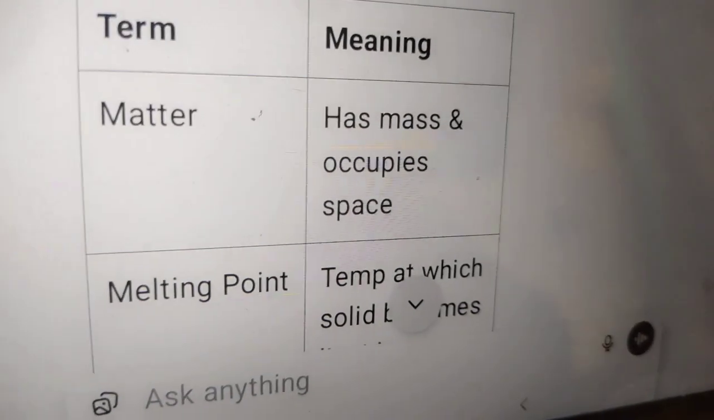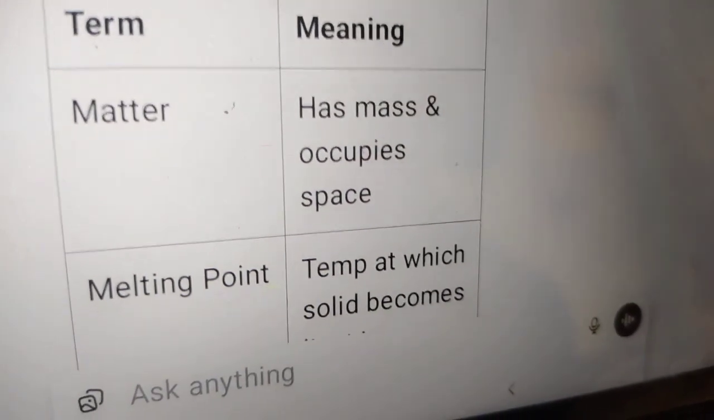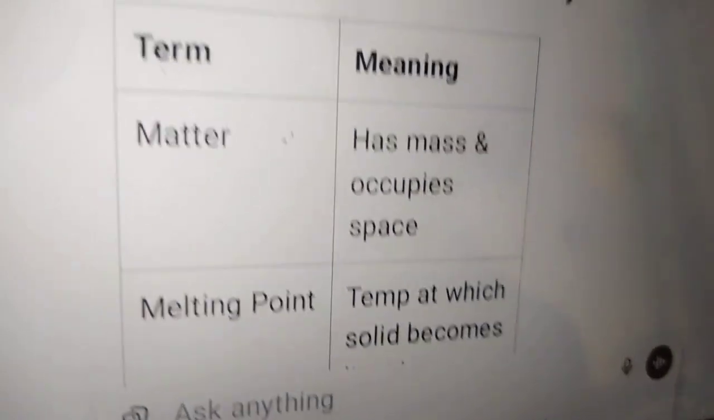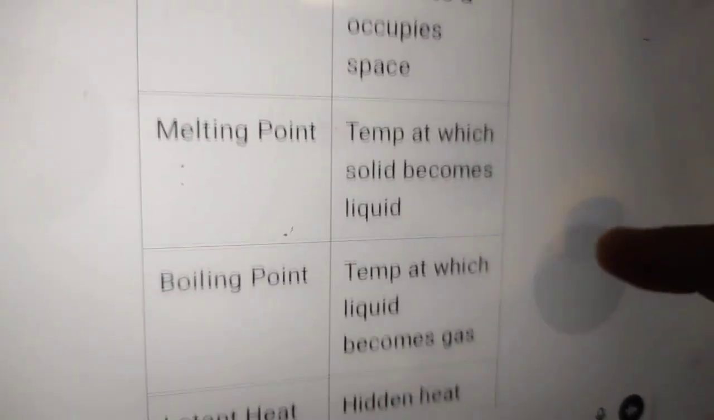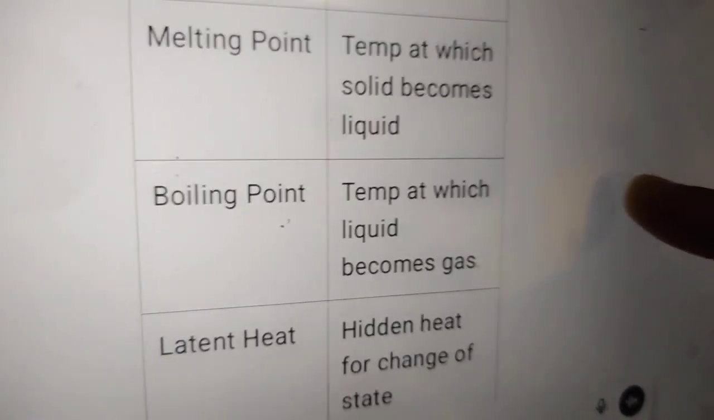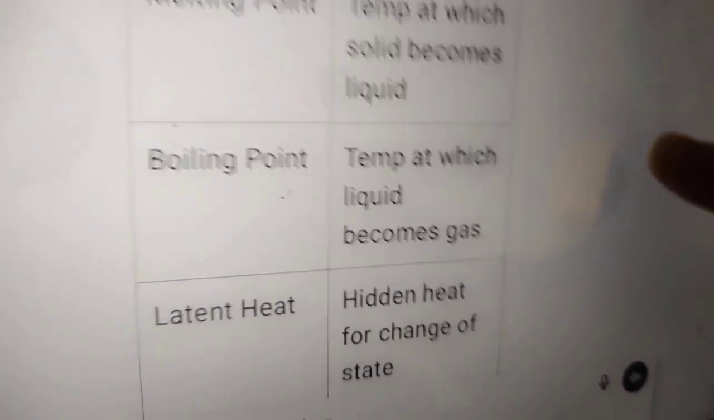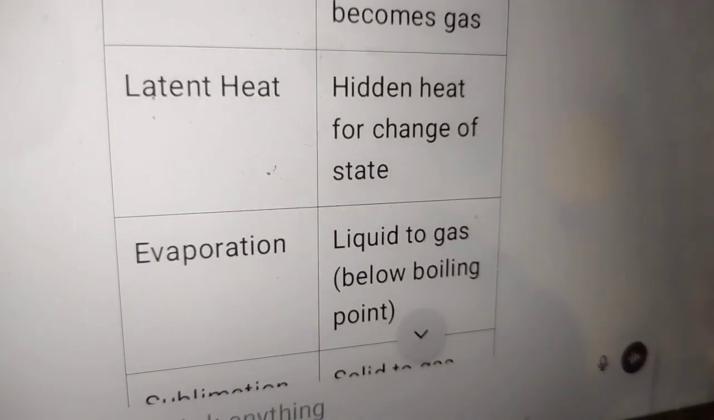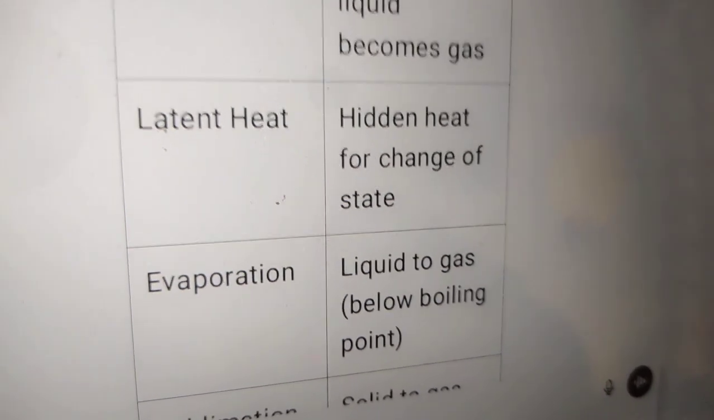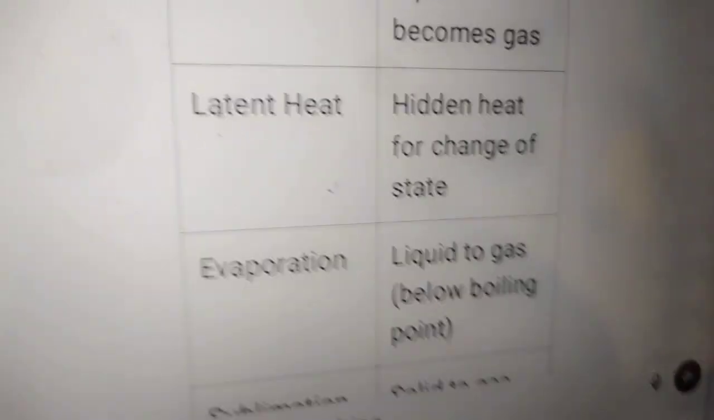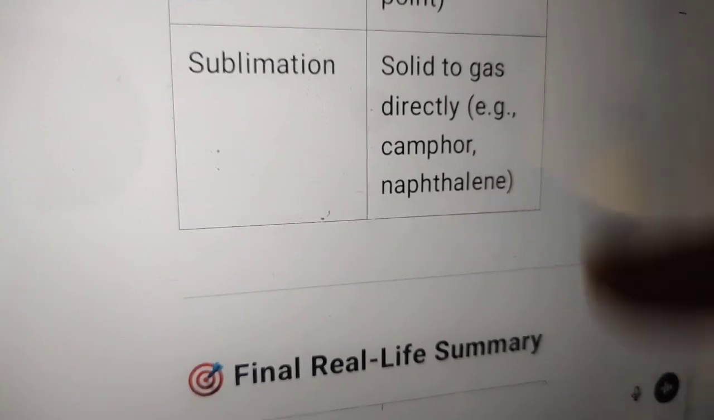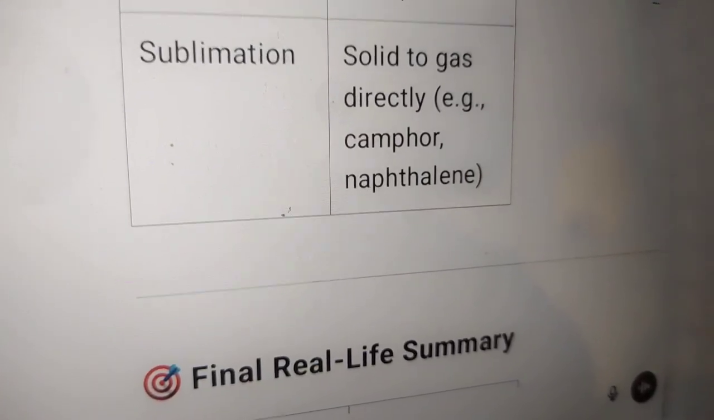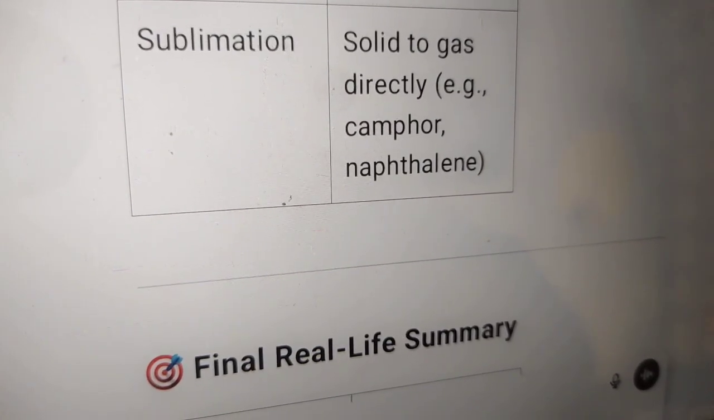Term meaning: matter has mass and occupies space. Melting point: temperature at which solid becomes liquid. Boiling point: temperature at which liquid becomes gas. Latent heat: hidden heat for change of state. Evaporation: liquid to gas below boiling point. And sublimation: solid to gas directly, like camphor, naphthalene.